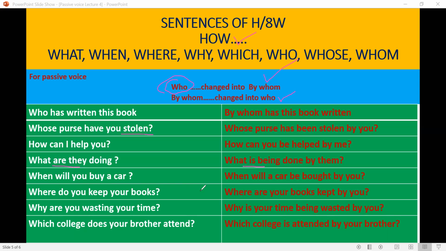When will you buy a car? When will a car be bought by you? Where do you keep your books? Where are your books kept by you? Why are you wasting your time? Why is your time being wasted by you? Which college does your brother attend? Which college is attended by your brother? Same changes as we have learned in the first lecture. In interrogative sentences, we keep the interrogative form of the sentence in the passive voice as it is in the active voice. Don't forget this rule, and we don't convert it into a simple sentence.